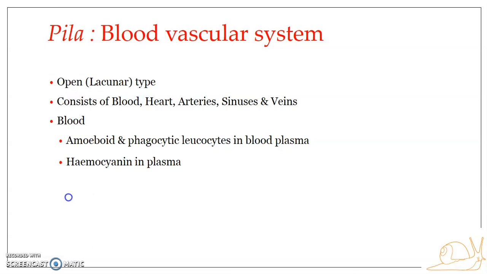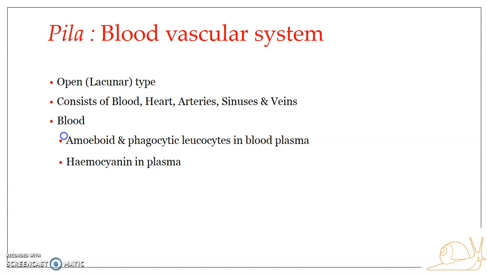The blood vascular system consists of the blood, heart, the blood vessels, arteries and veins, and the sinuses. Now the blood is the main circulatory fluid. The main function of blood is to transport substances from one part of the body to the other. It mainly transports oxygen and nutrients from the site of absorption to the site where they are utilized, that is cells or tissues.